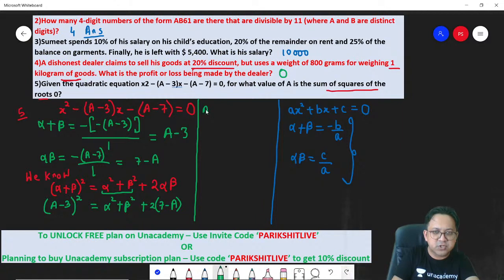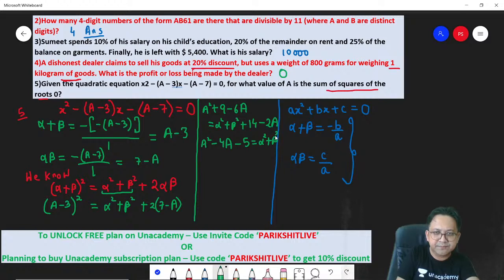So (a minus b) whole square is a square plus b square minus 2ab. So a square minus 6a plus 9 is equal to alpha square plus beta square plus 14 minus 2a. So writing the quadratic equation, a square minus 6a plus 2a is minus 4a, plus 9 minus 14 is minus 5, equals alpha square plus beta square.